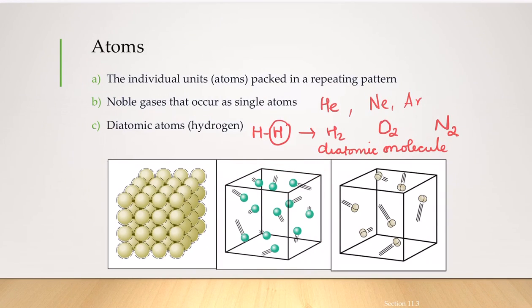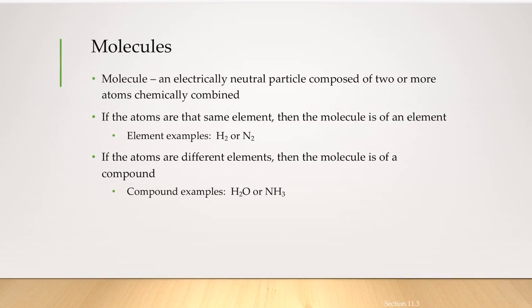The noble elements want to exist by themselves. They don't want to combine with any other atom. Whereas in the diatomic molecule, you can see that there are two atoms combined with each other to form the diatomic molecule. So this is a representation of the noble gases and the diatomic molecules.